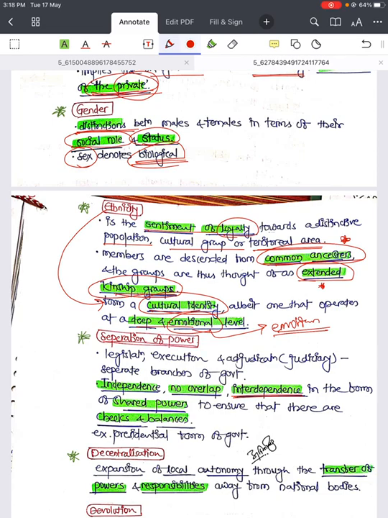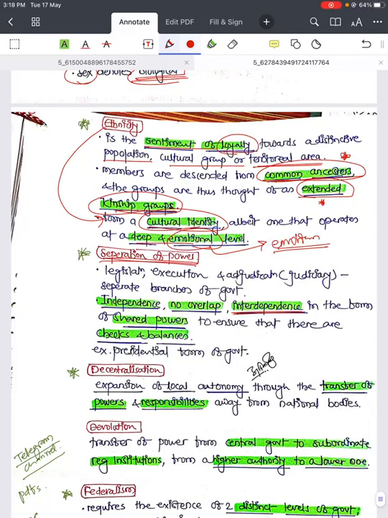Then separation of power, again a very important keyword, that is very important for this year's prelims also. It is legislative, executive and adjudication, that is judiciary. We saw judiciary is a part of government, so it is a function of government also. So there are separate branches of the government, there is independence, there is no overlap, but there is interdependence. This is very, very important.